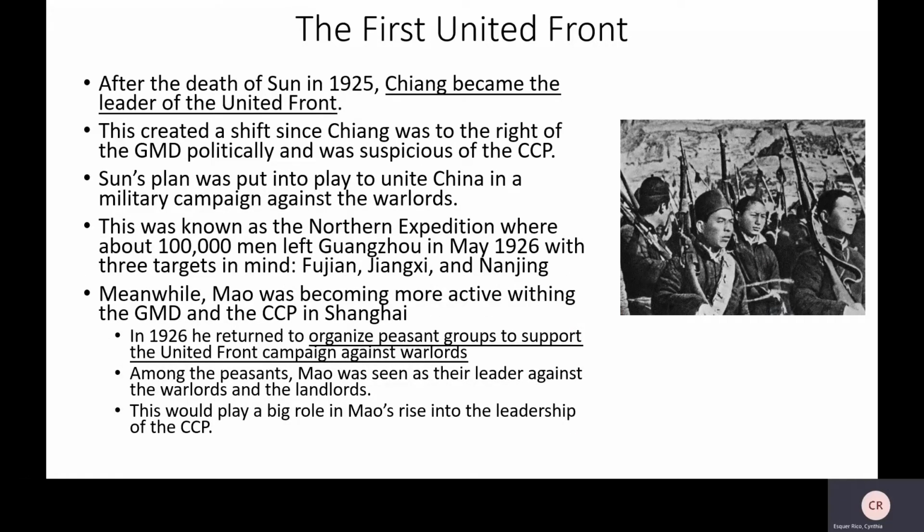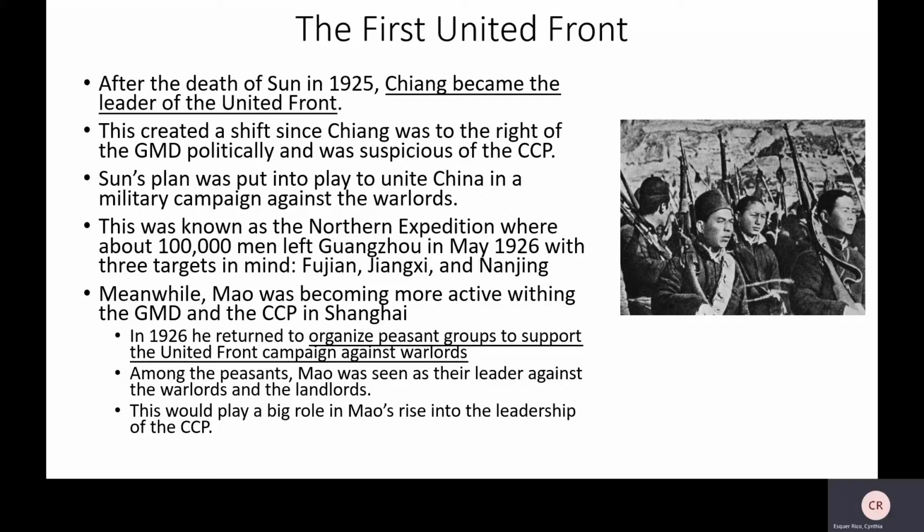After the death of Sun, so just know that he dies, your book doesn't specify why the leader of the GMD dies, but that military guy, Xiang, comes in and becomes the leader of the United Front.